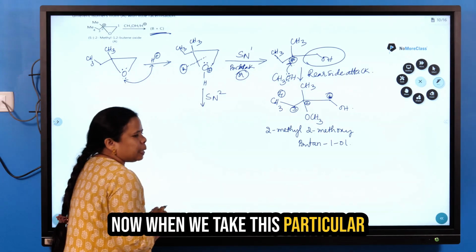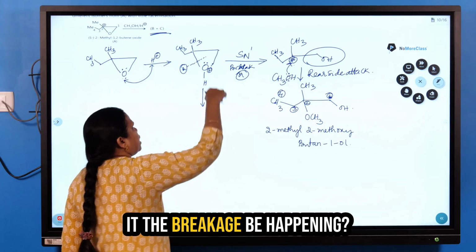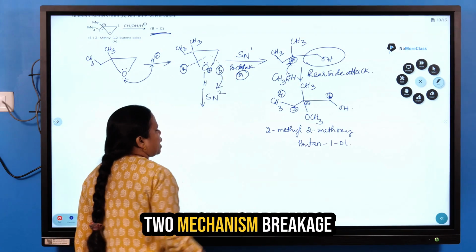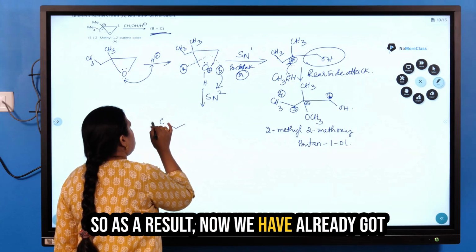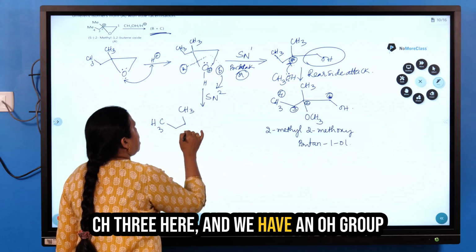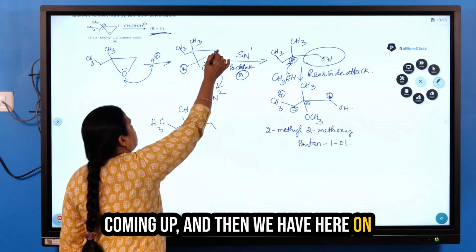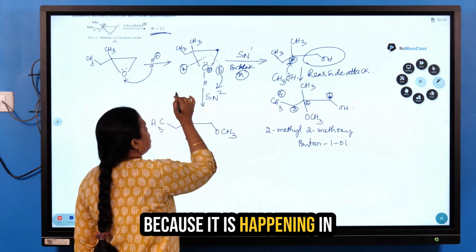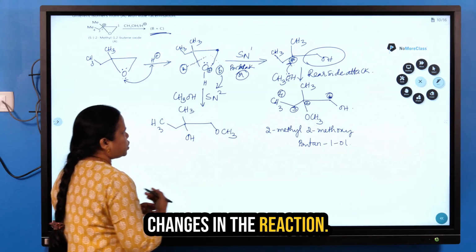Now when we take the SN2 mechanism, there is a direct attack. How will the breakage happen? Breakage happens here. B is for the SN2 mechanism, so breakage of the B bond will happen. As a result, we have CH3 here, an OH group coming up, and then on this carbon the OCH3 will come, because it is happening in the presence of methanol. The reaction remains the same; we are not making any changes in the reaction.